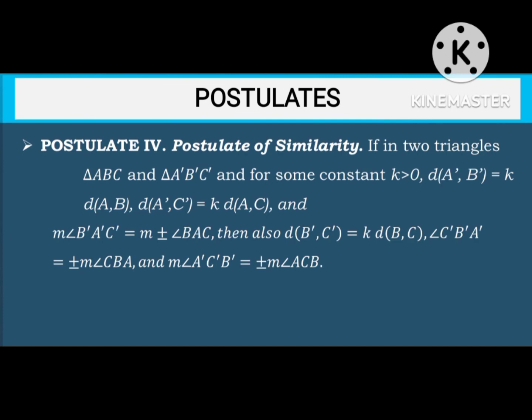The measure of angle C prime B prime A prime is equal to positive or negative the measure of angle CBA. Then the last is the measure of angle A prime C prime B prime is equal to positive or negative the measure of angle ACB.